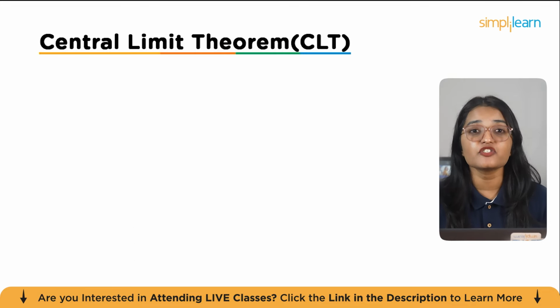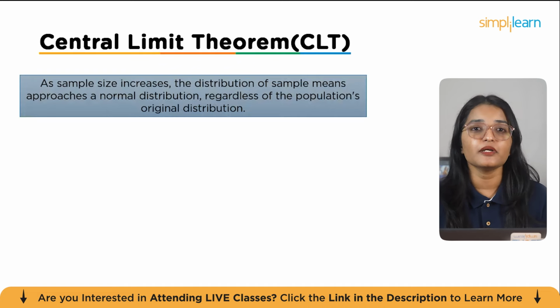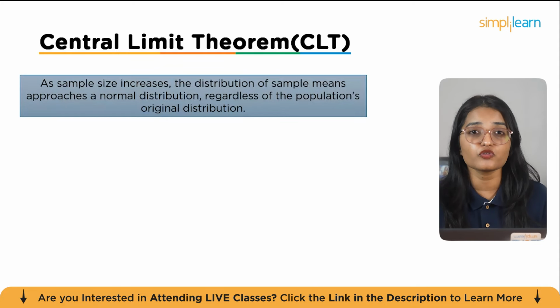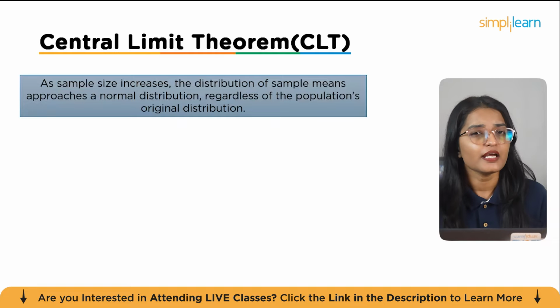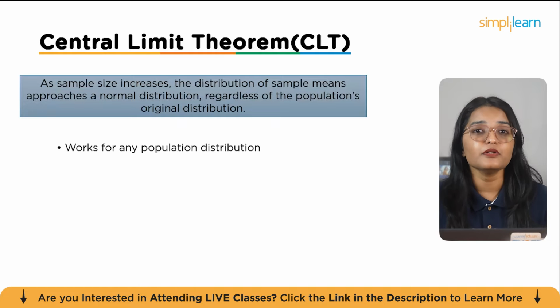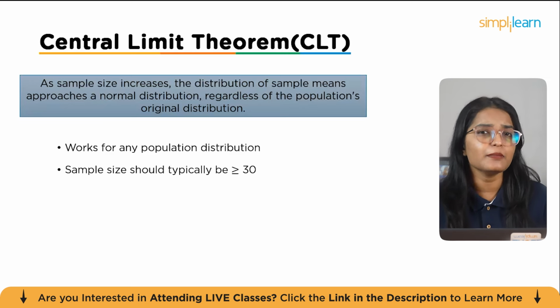Let's explore the central limit theorem, or CLT, a foundation for inferential statistics. The central limit theorem states that as the sample size increases, the distribution of sample means approaches a normal distribution, even if the original data isn't normally distributed. This works for any population distribution, making it incredibly powerful.